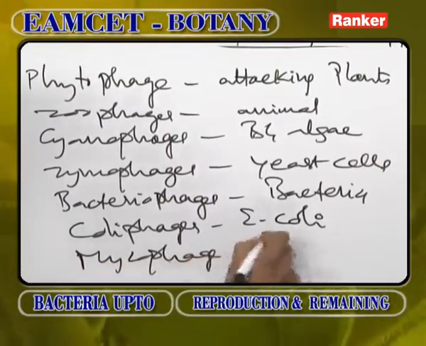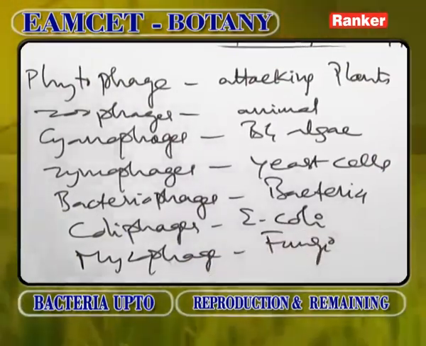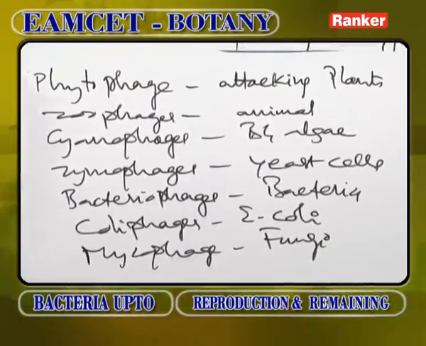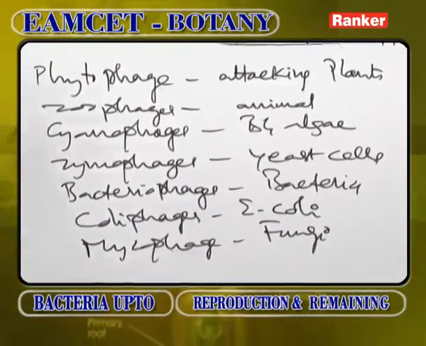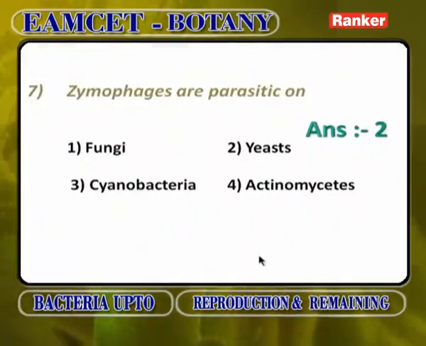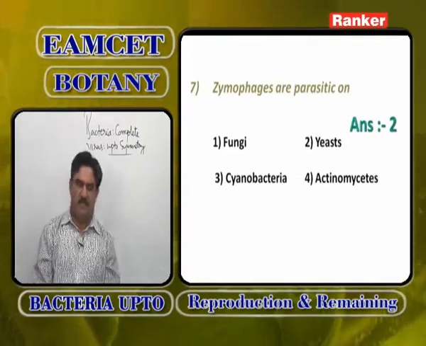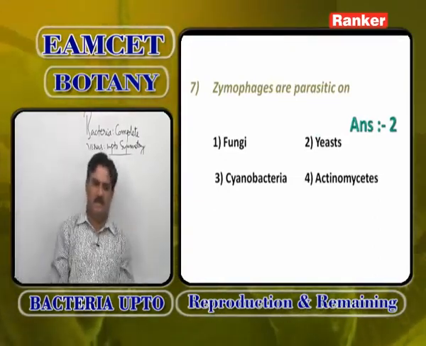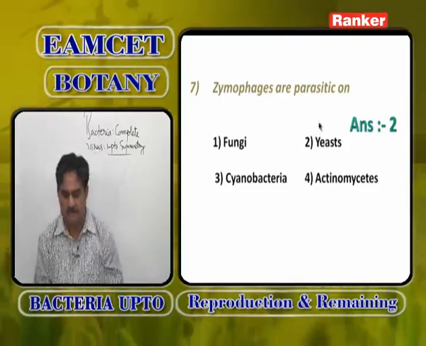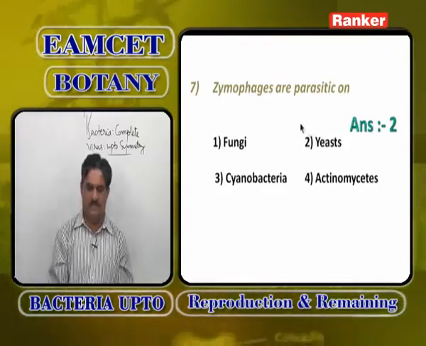Mycophages means attacking fungi. So, depending on what the virus is attacking, different names are given. Phytophage attacks plants, zoophage attacks animals. The question given is the virus attacking yeast cells. A virus attacking yeast cells is zymophage, fungi is mycophage, cyanobacteria is cyanophage, and a virus attacking actinomycetes is not discovered. So, zymophage is the answer.